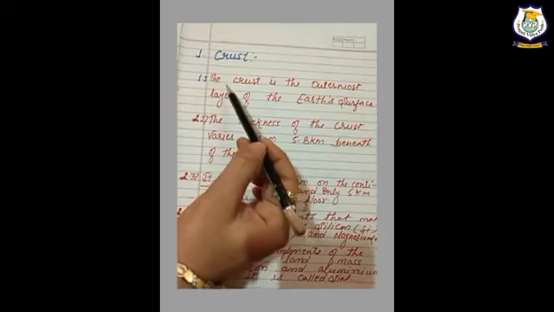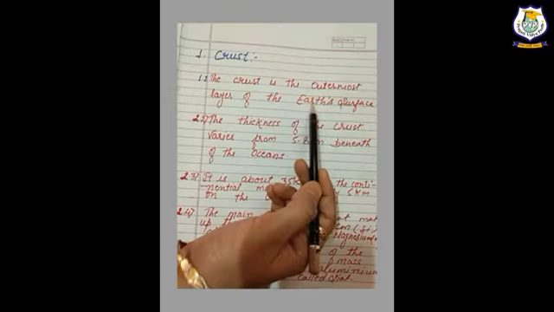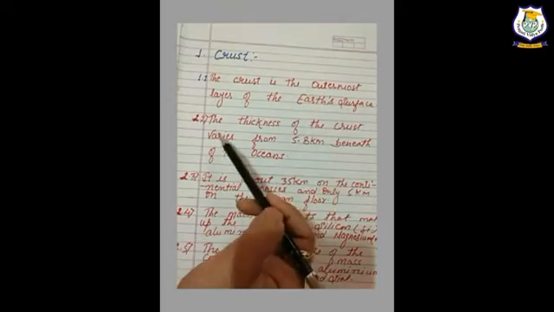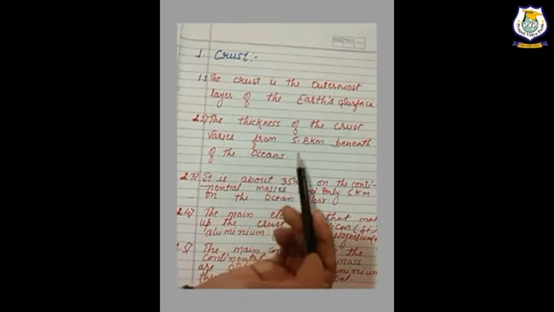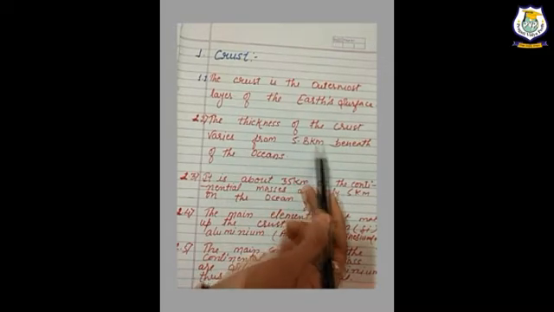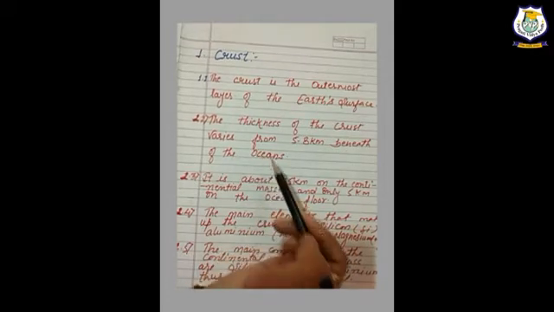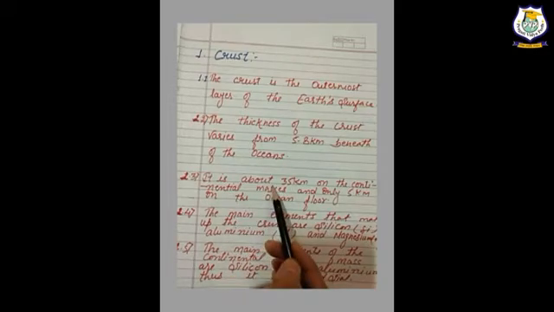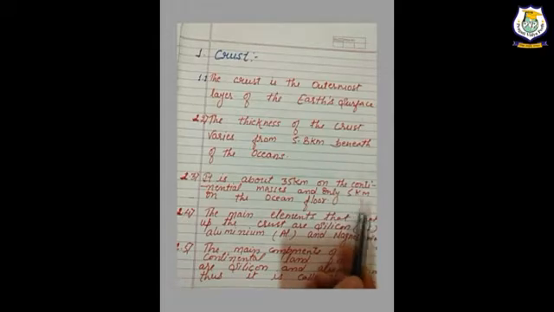Crust. The crust is the outermost layer of the earth's surface. The thickness of the crust varies from 5 to 8 kilometers beneath the oceans. It is about 35 kilometers on the continental masses and only 5 kilometers on the ocean floor.